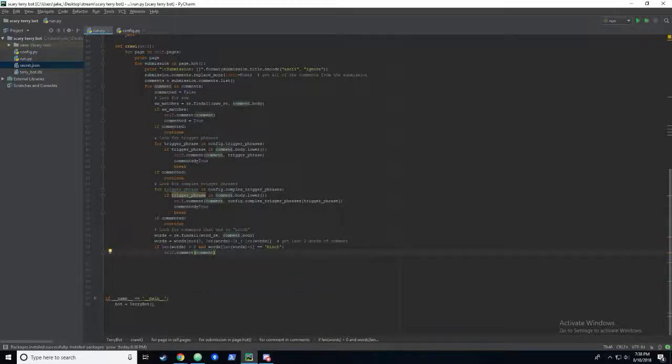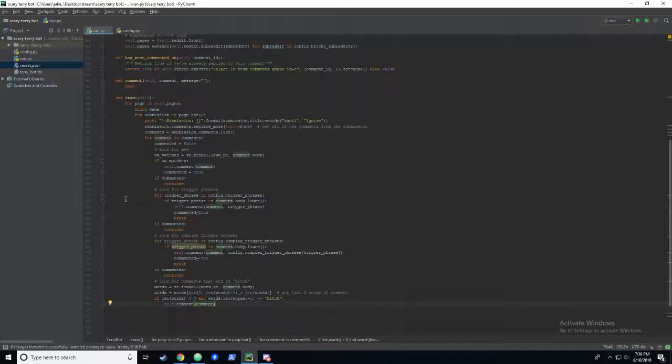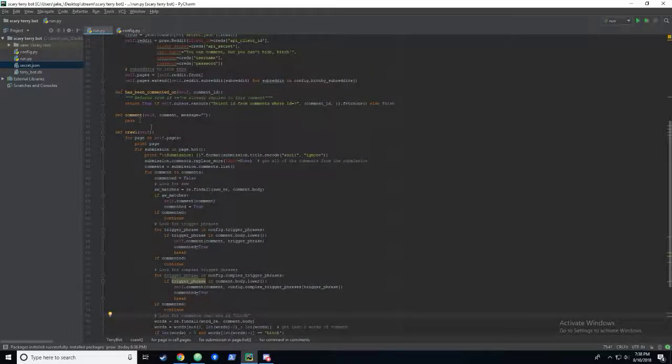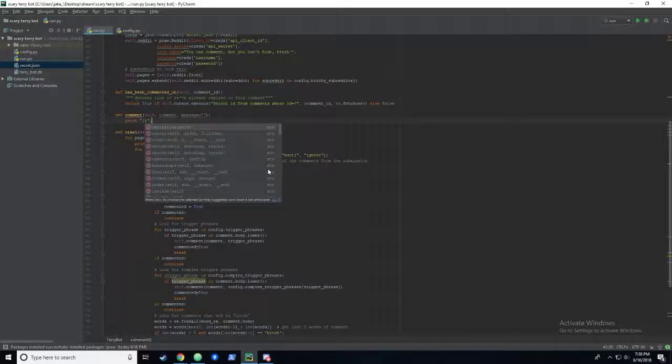Okay, so we have the main logic down, right? We're looking for trigger phrases, we're looking for complex trigger phrases, and we're looking for comments that end in bitch. So for now, just to see how this is working, let's go ahead and print out comments that match our criteria.